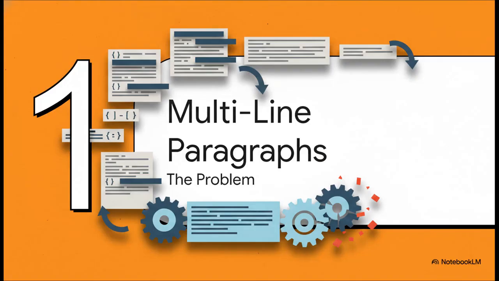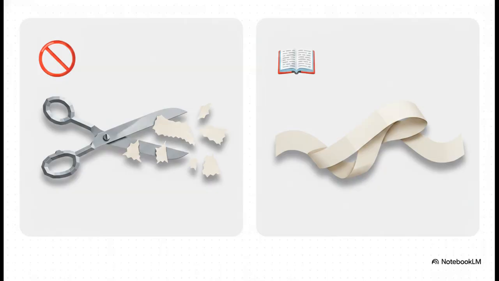Okay, let's dive into this, the multi-line paragraph problem. Let's set the stage here. A developer named Ang was building a parser, and they ran into a massive headache while testing input file layouts. Their old parser logic was, well, it was incredibly rigid. It was based mostly on standard Western formatting assumptions, where a new line character is essentially treated as the start of a completely new paragraph.